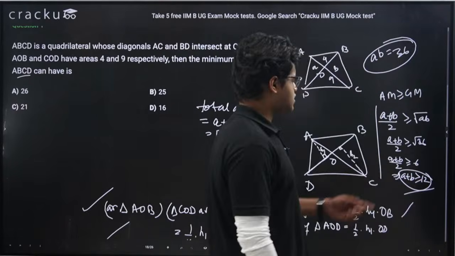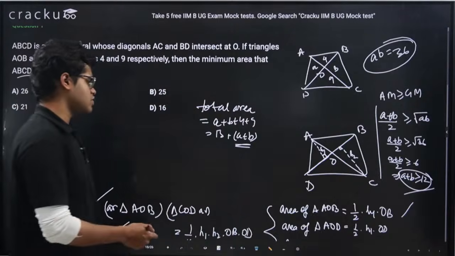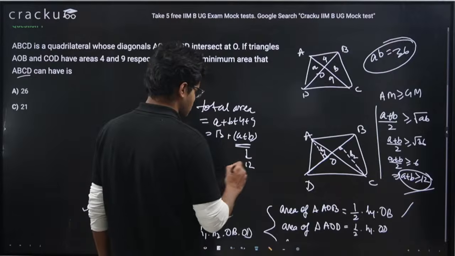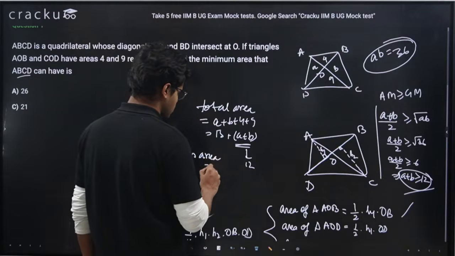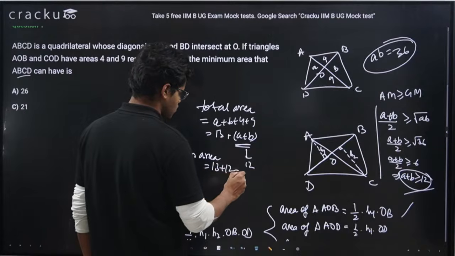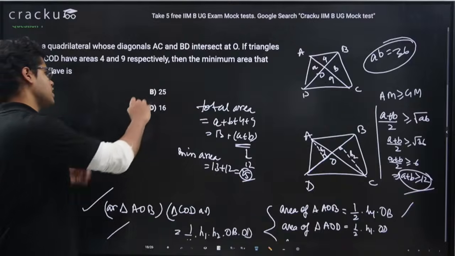Which means the sum A plus B has to be greater or equal to 12, which means the minimum sum of A plus B can be 12. So what is the minimum area? Minimum area equals 13 plus 12, which is equal to 25. So the correct answer is option B, 25.